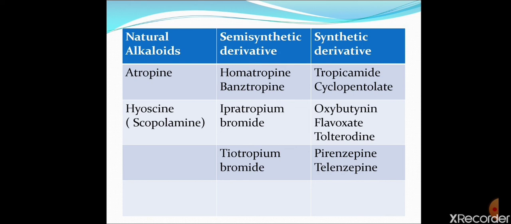In the second group, we discussed semi-synthetic derivatives, ipratropium bromide and tiotropium bromide. They are used in the treatment of bronchial asthma and COPD because they cause bronchodilation. So they are used in the treatment of COPD and bronchial asthma.